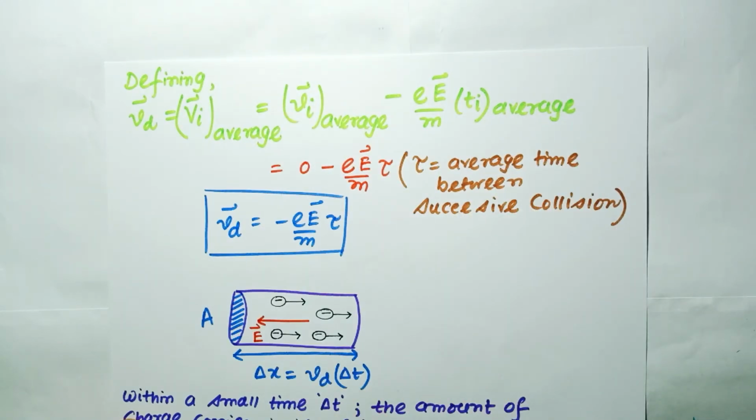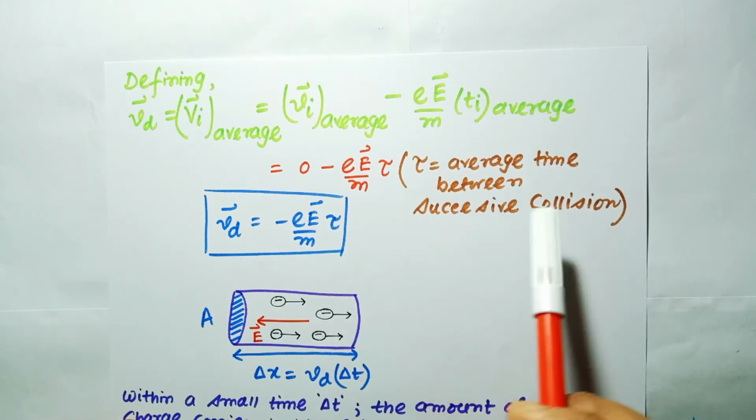So at a given time some of the electrons would have spent more than tau and some less than tau. So this is the phenomenon of drift, and this Vd is called the drift velocity. So we have the expression for the drift velocity: Vd is equal to minus eE/m times tau, where tau is called the collision time.